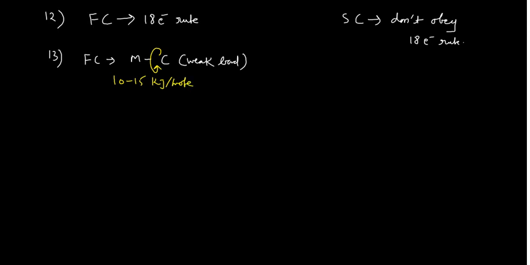And then you have the Schrock carbene, that is Sc. This metal carbon bond is relatively strong, and the barrier of rotation, if you want to rotate this, is also quite high. It is somewhere around 60 to 100 kilojoule per mole. This is something very very important which you should know.